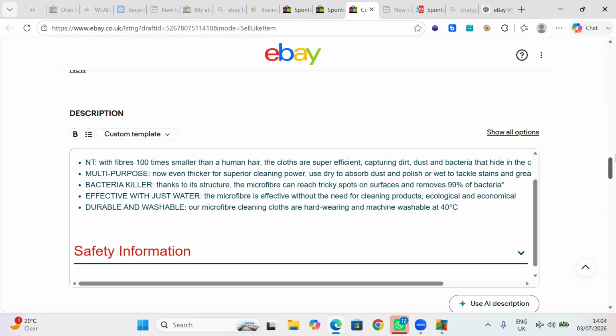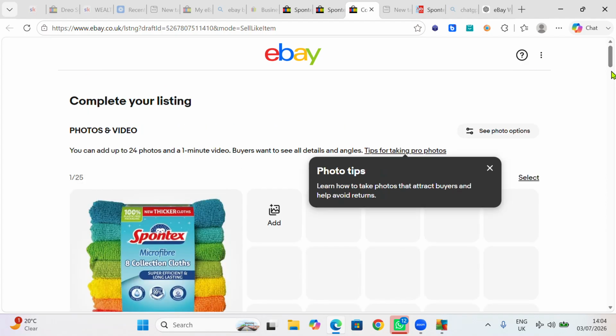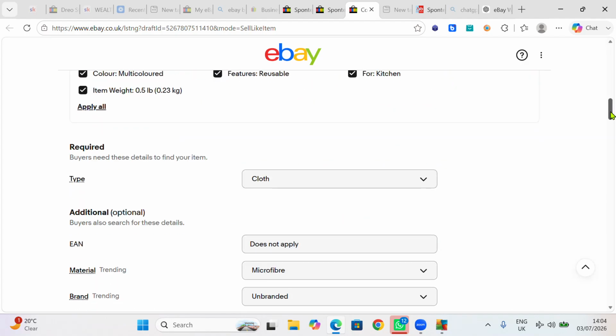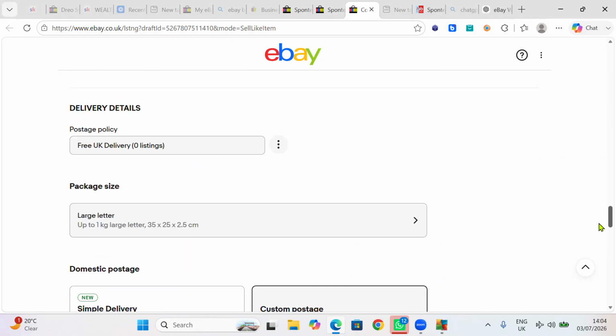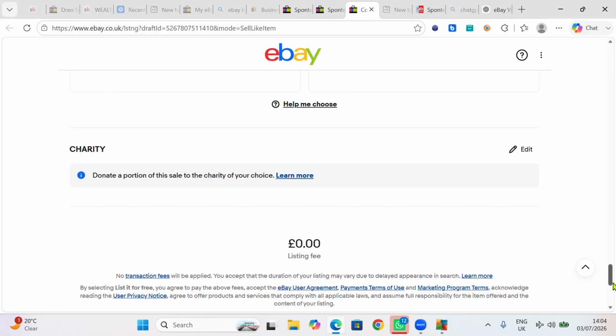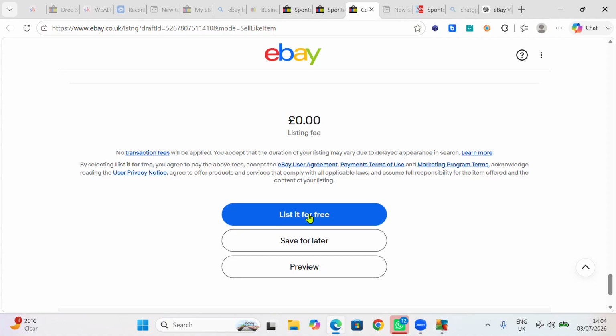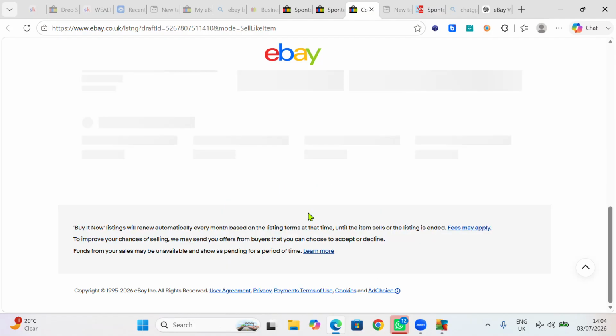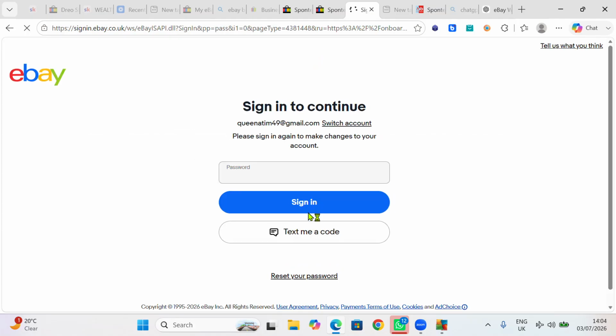Then you can go. eBay doesn't mind even if you have only one picture, but if you have more, it's better for you. Then you just scroll down and list the product for free because this is a private account. I'll do the listing for a business account later. This is a private account. You don't pay anything. A business account will show you that when you make sales, they're going to take 36 pence. So list it for free and let's see what is going to happen for a new account.